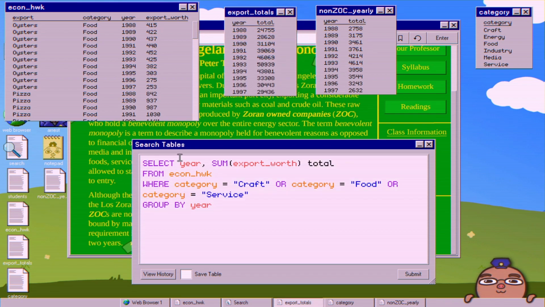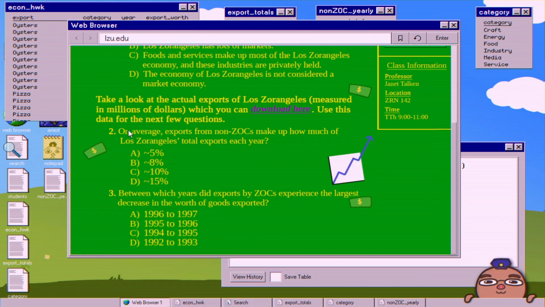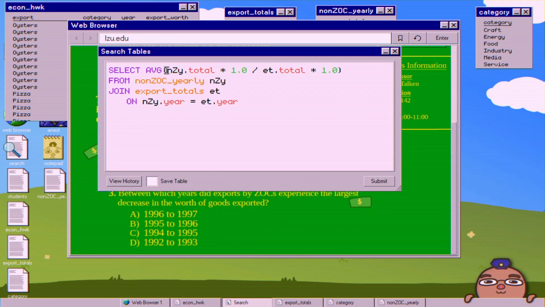So then all this is just simple math. We want the average of the percentage of non-ZOCs from the total exports. So then you have the average of the non-ZOCs of total exports, and they're just joined together based on year. And then if you look here, I completely forgot about division precision, which is talked about way early on in the cases.